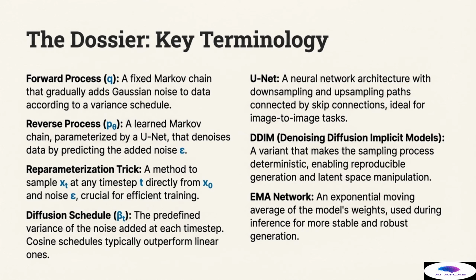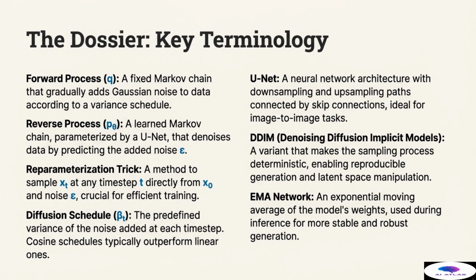Before we conclude, let us consolidate the dossier of key terminology we have discussed today. The forward process, designated as Q, is the fixed Markov chain that gradually adds Gaussian noise to the data according to a variance schedule. Its inverse is the reverse process, P theta, the learned Markov chain parameterized by the UNet that denoises the data by predicting the added noise, epsilon.